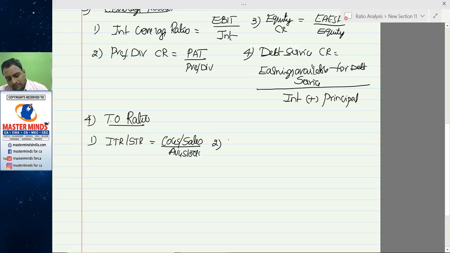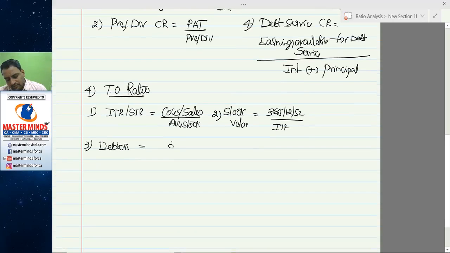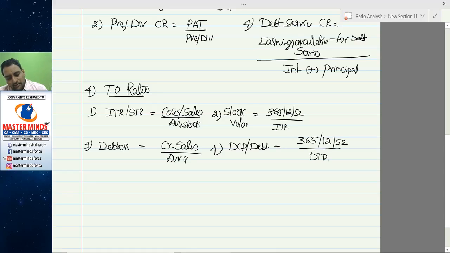Second one, stock velocity. Stock velocity is equal to 365 days, 12 months or 52 weeks divided by inventory turnover ratio. Third one, debtors turnover ratio is equal to credit sales by average debtors. Fourth one, debtors collection period or debtors velocity is equal to 365, 12 months or 52 weeks divided by DTR.